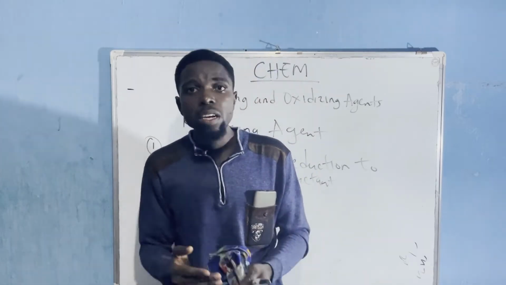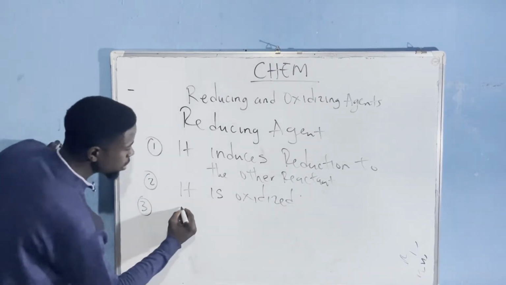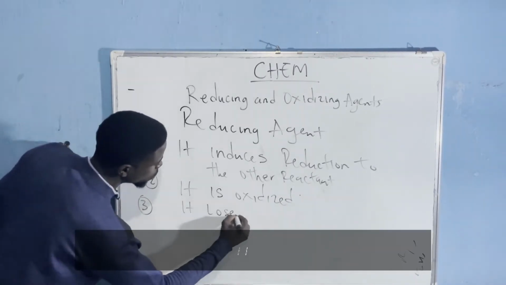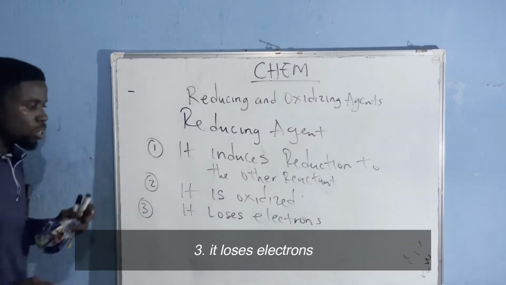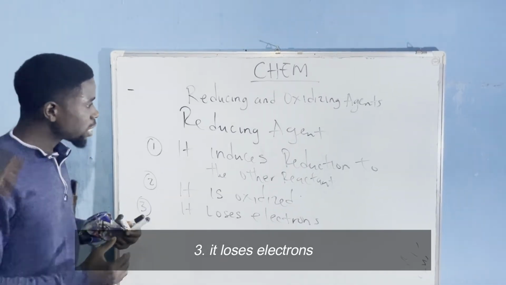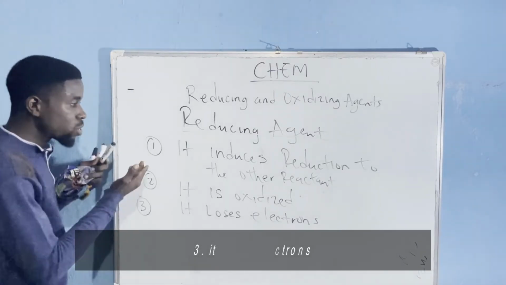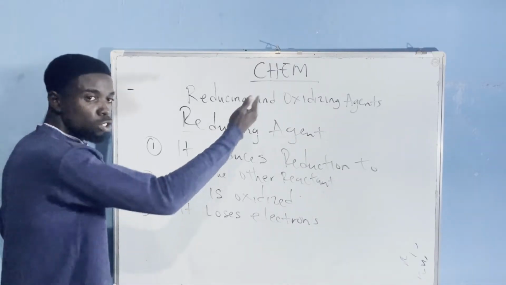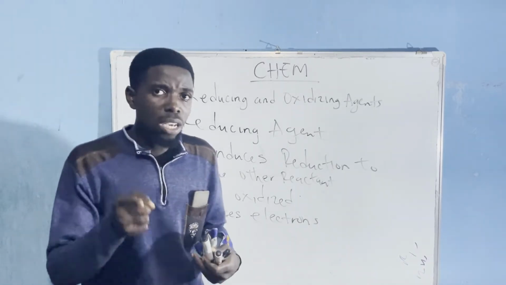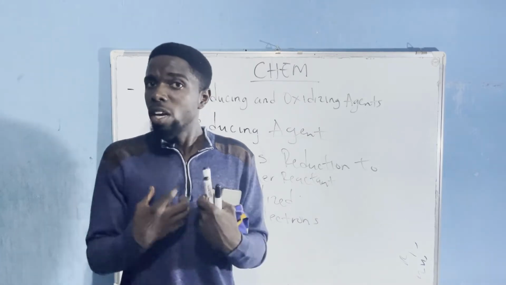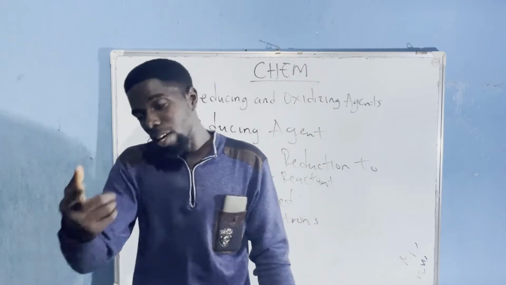When you say that a reducing agent is oxidized, what does it mean? We know that oxidation is the loss of electrons. So the third property is that it loses electrons. Are we seeing the sequence of how this goes? Once you want to identify a reducing agent in a particular reaction, you first consider the fact that it will cause reduction to the other reactant. The second thing you're considering is that it is the oxidized substance. The reducing agent is what is going to be oxidized. Remember, I told you, an agent of darkness will cause darkness, but it is only affected by light. You get what I'm saying.